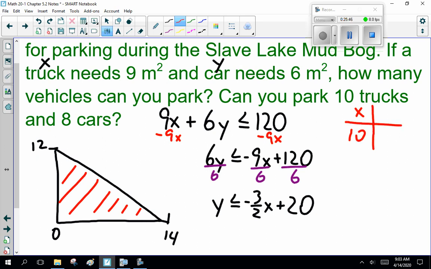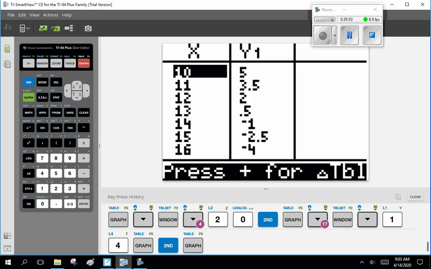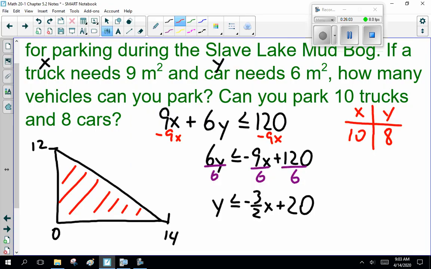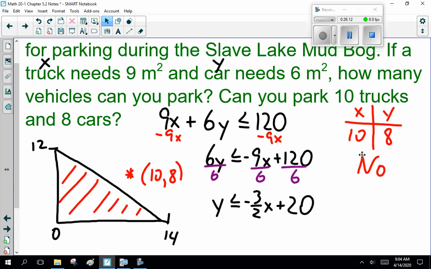That is x is 10 and y is 8. So go to your table of values. When x is 10, your maximum value for y is 5. So no, you can park 10 trucks and 5 cars, but not 10 trucks and 8 cars. No, 10 and 8 is out here somewhere. Actually, yeah, maybe more like that. So it doesn't work. Okay?